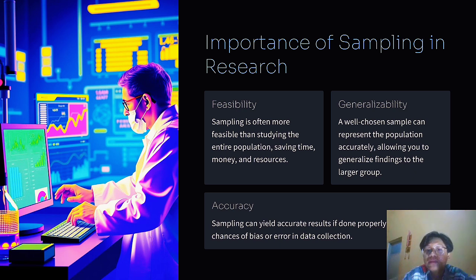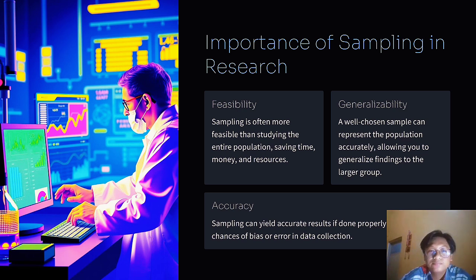Importance of sampling in research. Feasibility: sampling is often more feasible than studying the entire population, saving time, money, and resources. Generalizability: a well-chosen sample can represent the population accurately, allowing you to generalize findings to the larger group.